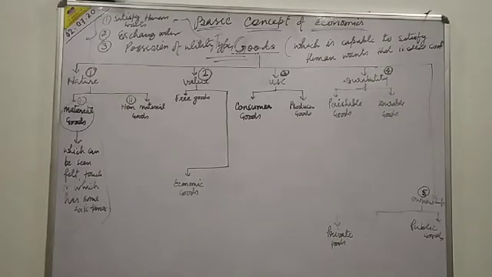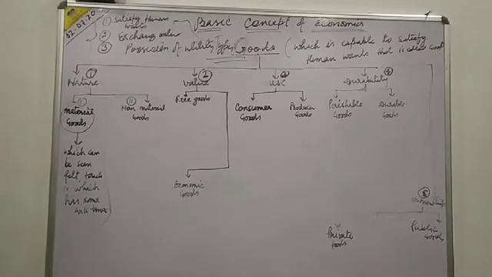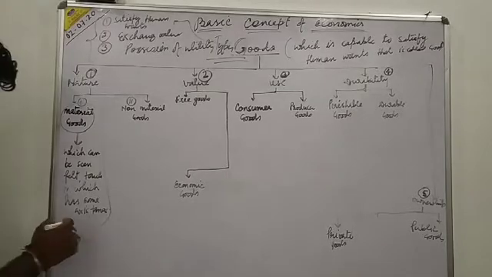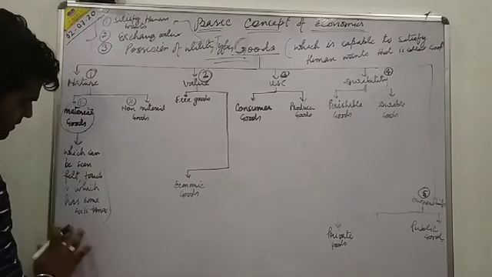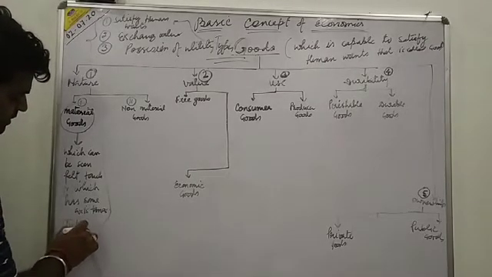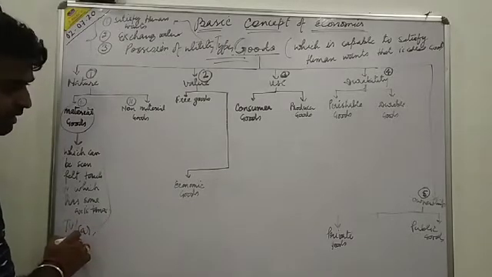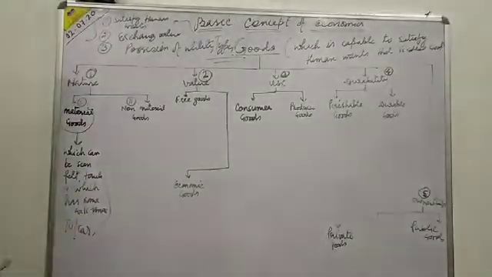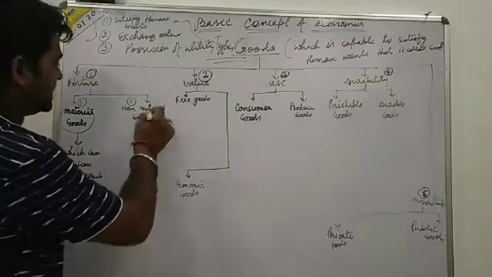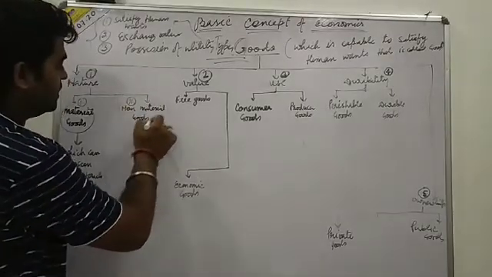What examples can we give of material goods? Like TV, car, any goods which can be seen, felt, that is called material goods. The second one is non-material goods.